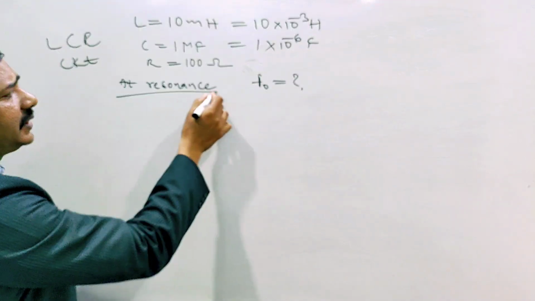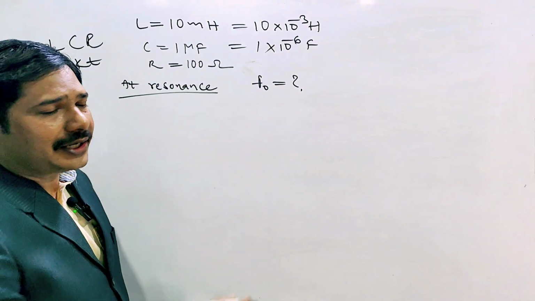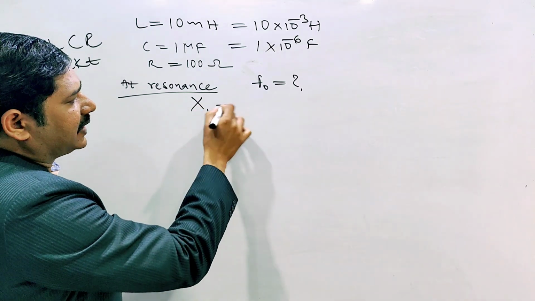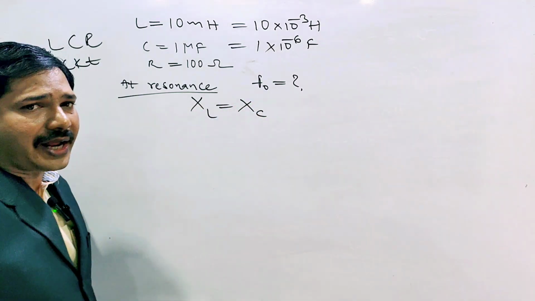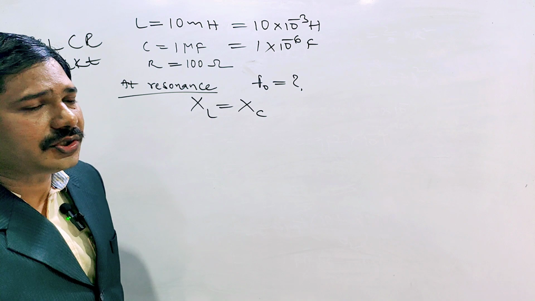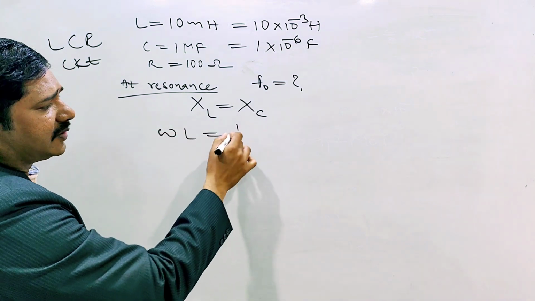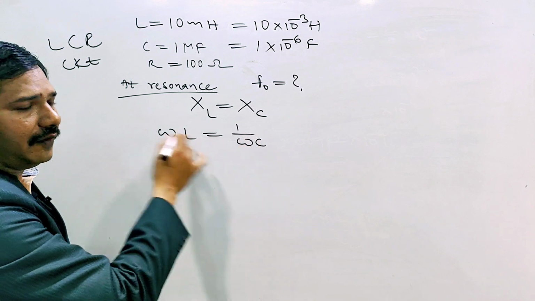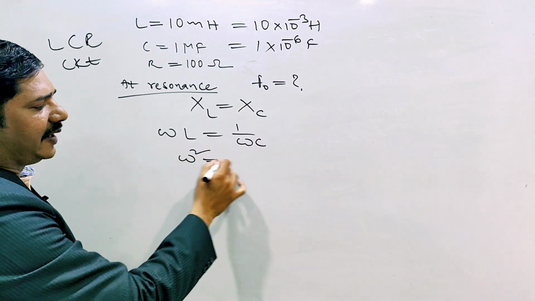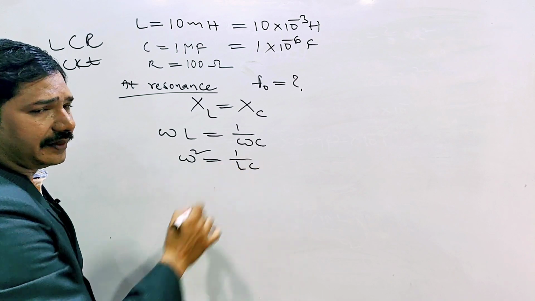We know that in an LCR circuit, at resonance, XL is equal to XC. Inductive reactance is equal to capacitive reactance. XL formula is omega L. XC is 1 by omega C. Bringing omega to this side, omega square is equal to 1 by LC.